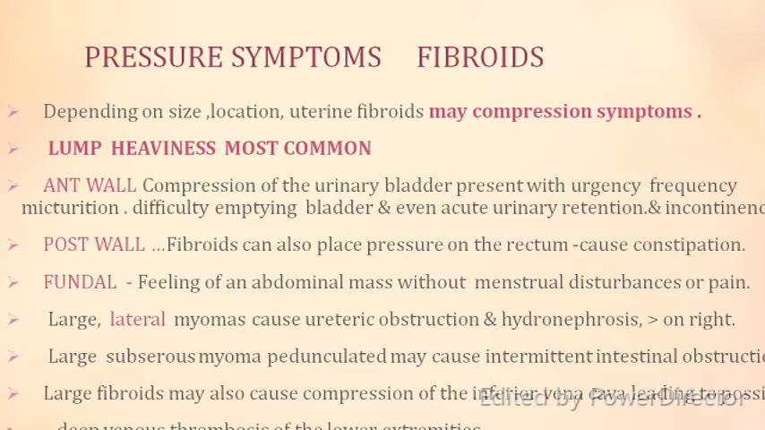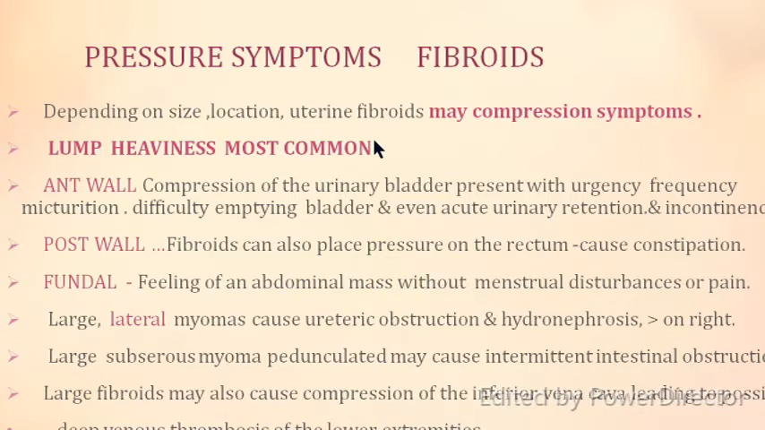The next symptom is the pressure symptom. Depending upon the size and location of the uterine fibroid, it can compress various structures. As we saw, the most important symptom is that the patient complains of heaviness in the lower abdomen, or she feels some lump in the lower abdomen.